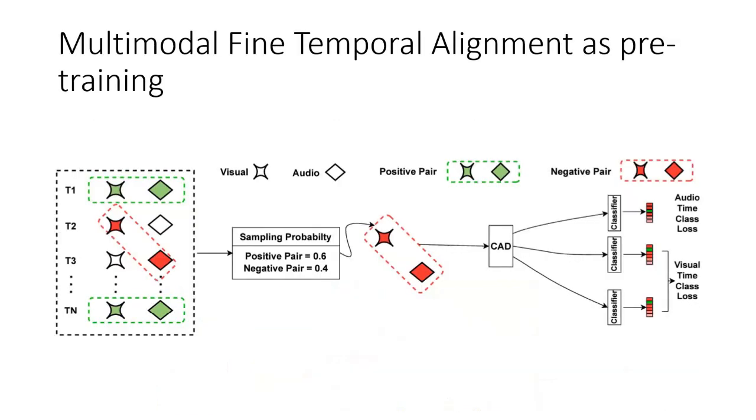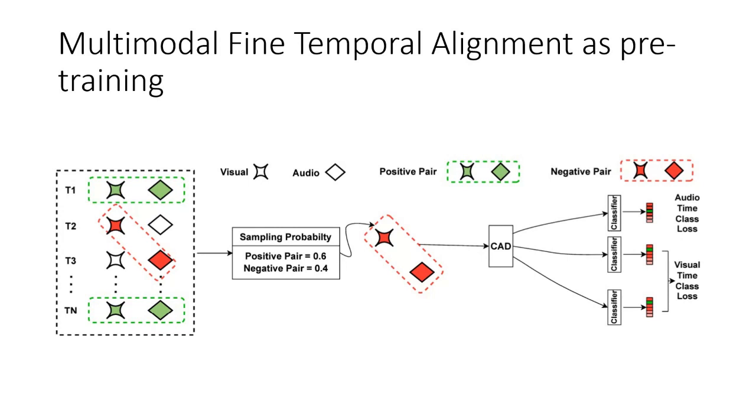Now, I'll explain the multimodal fine temporal alignment. This is a pre-training task. We have a video containing both visual and audio modalities, lasting 60 seconds. We divide this 60-second sequence into 60 parts, so each part is 1 second long. Then we create cues of 1 second of audio and visual.